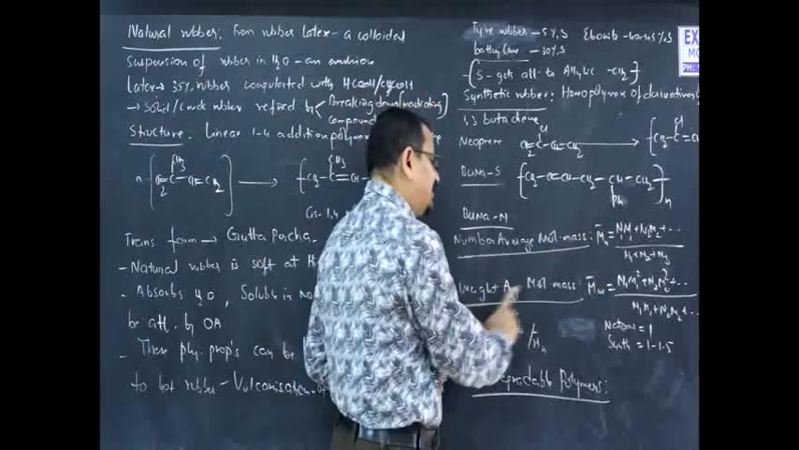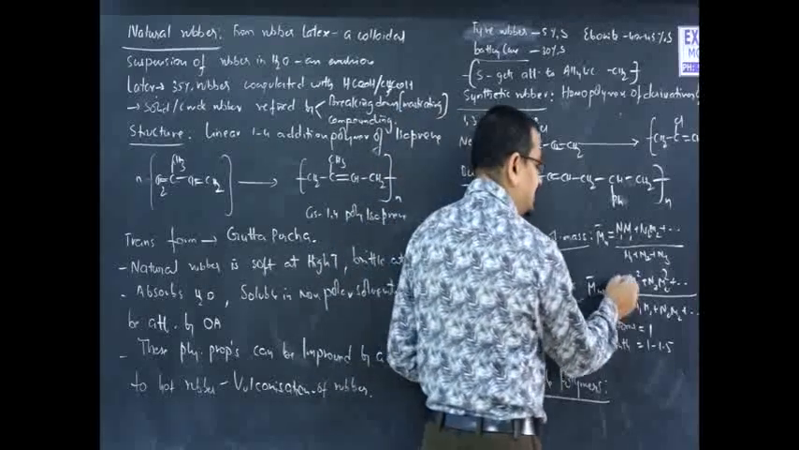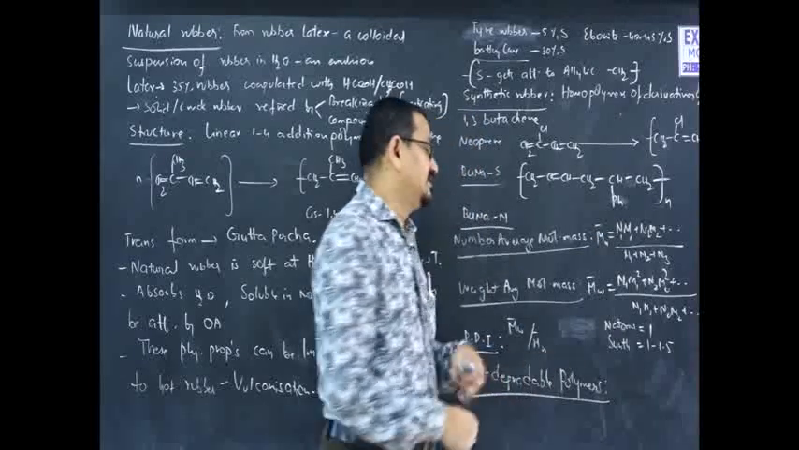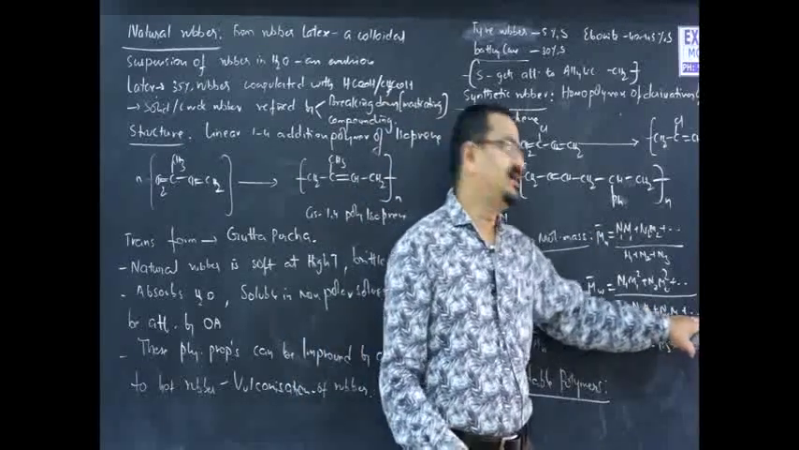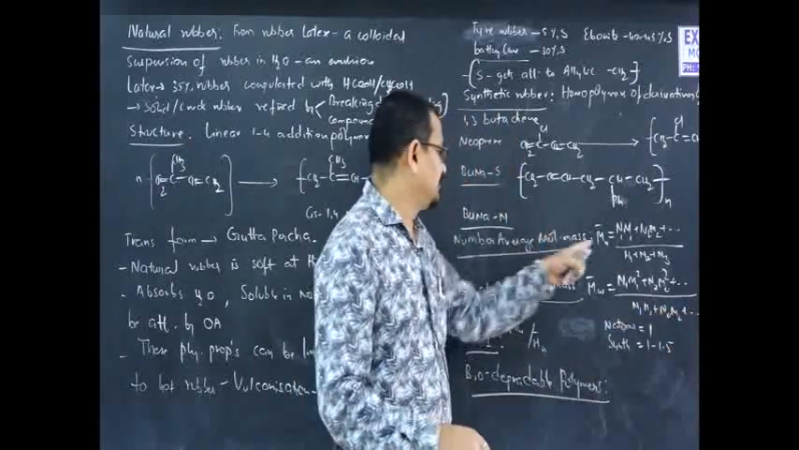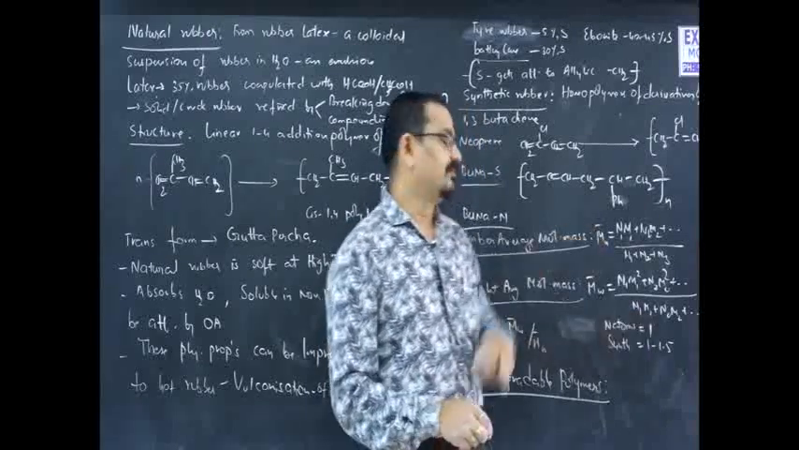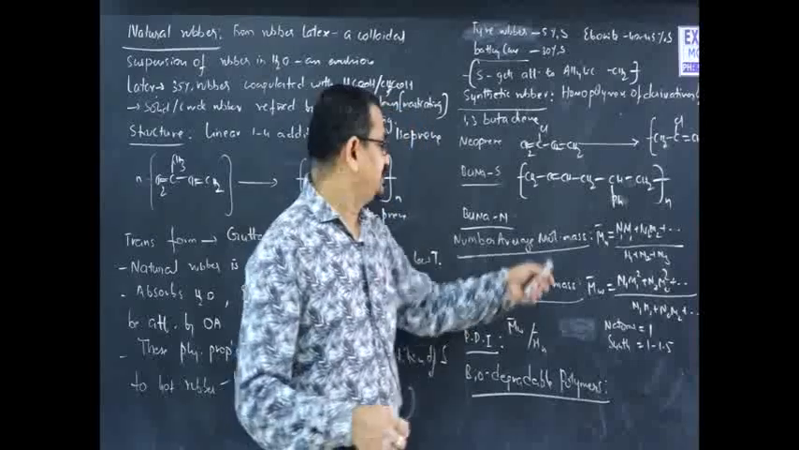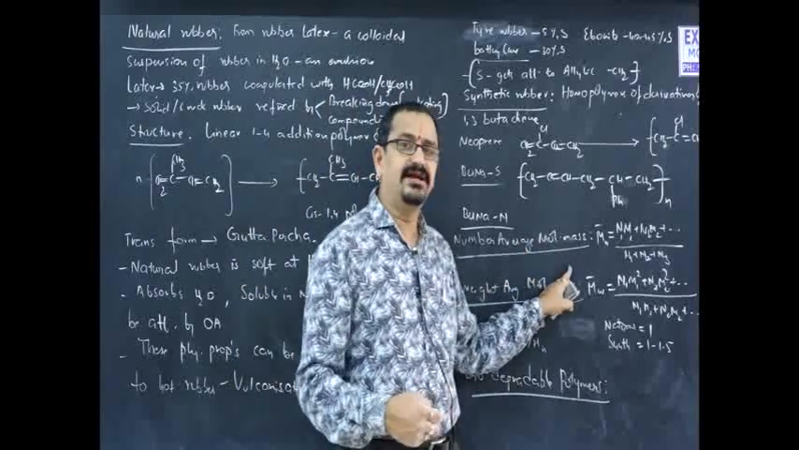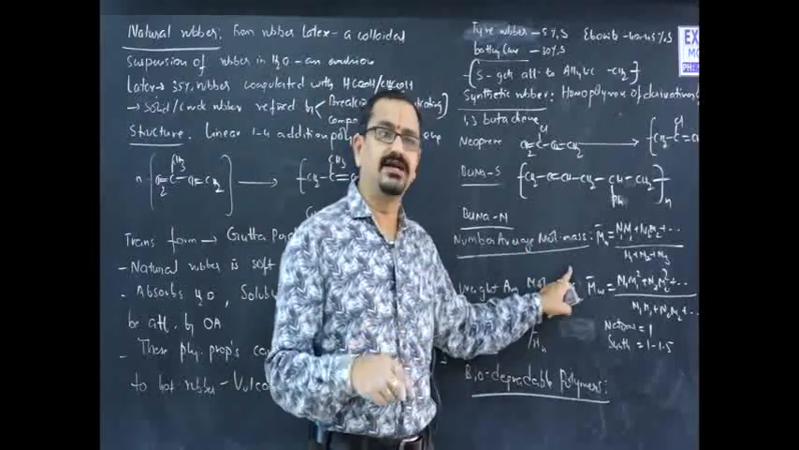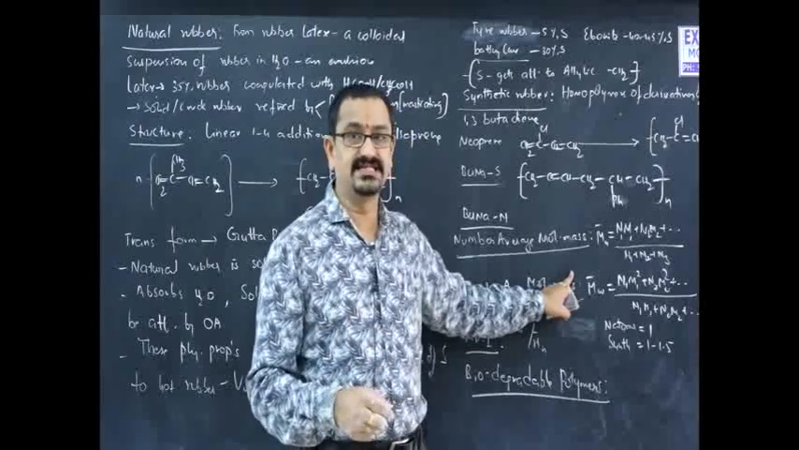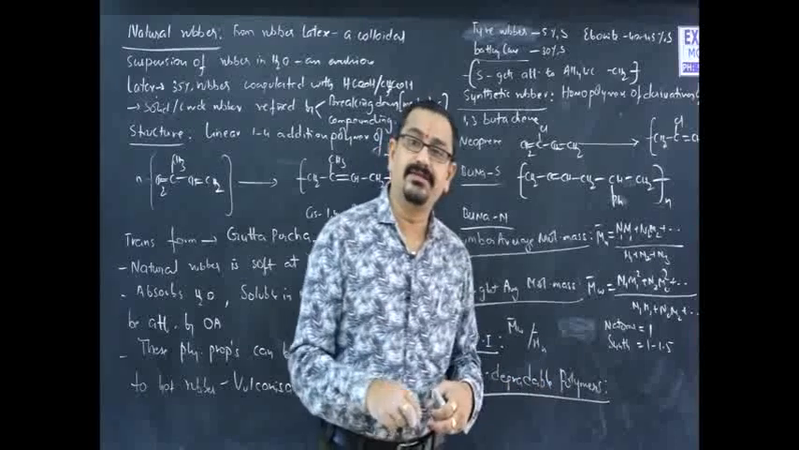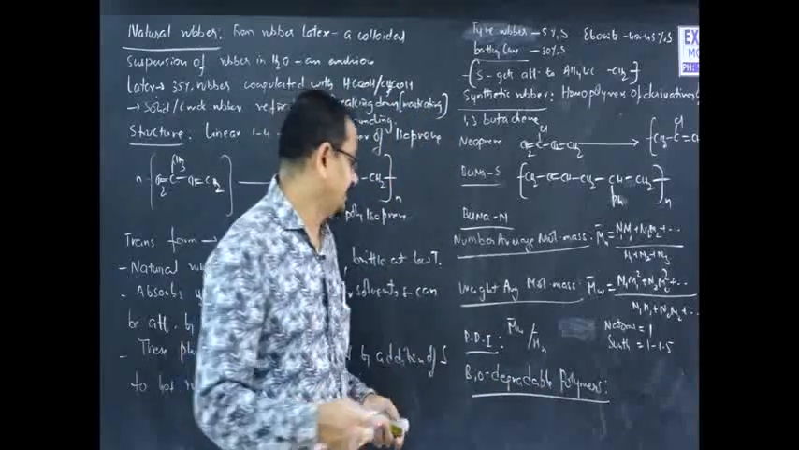When it comes to weight average molecular mass, it can be expressed as (N1 M1 square + N2 M2 square + so on) divided by (N1 M1 + N2 M2 + so on). This is number average, and this is weight average molecular mass. Number average molecular mass can be determined by techniques like the osmotic pressure method or colligative properties, whereas weight average molecular mass can be determined by the light scattering technique.